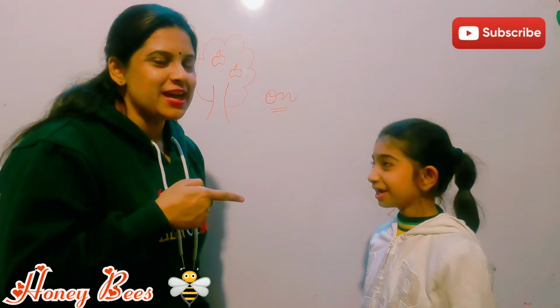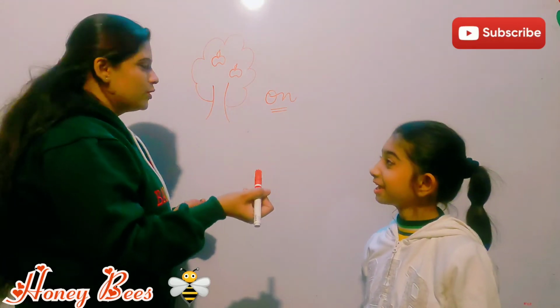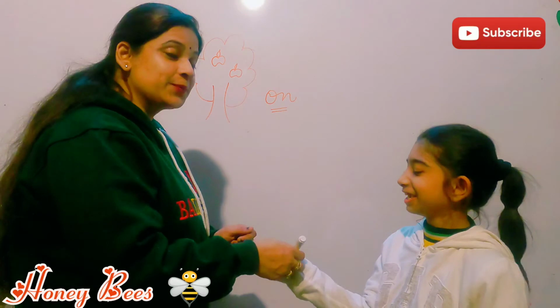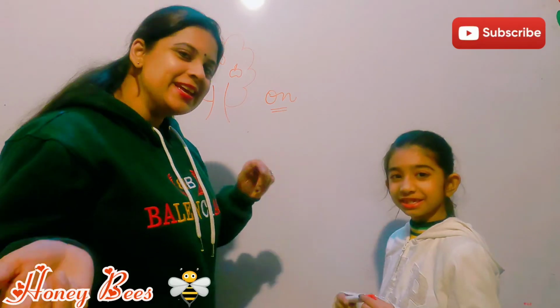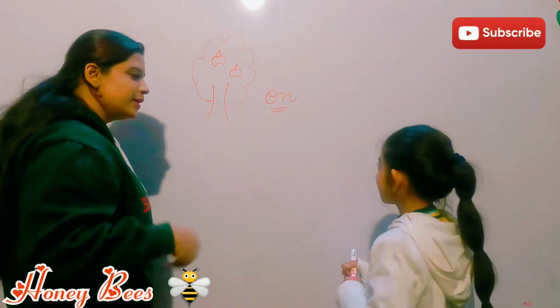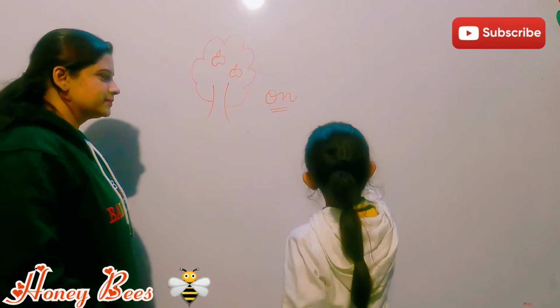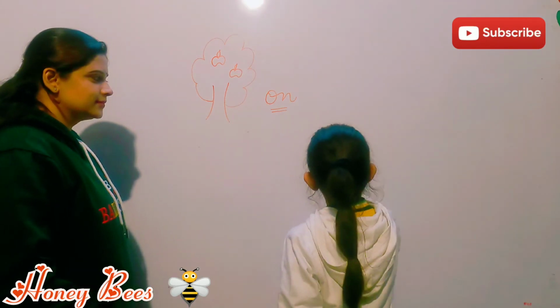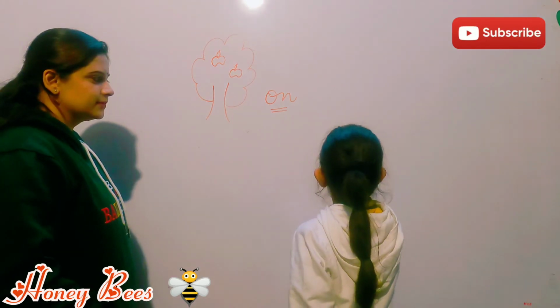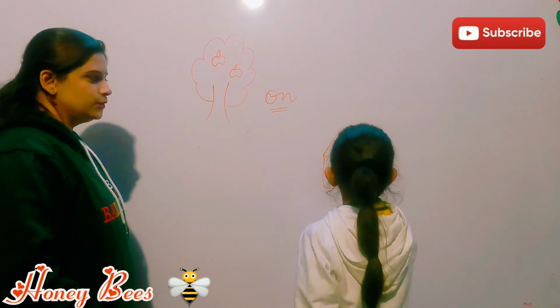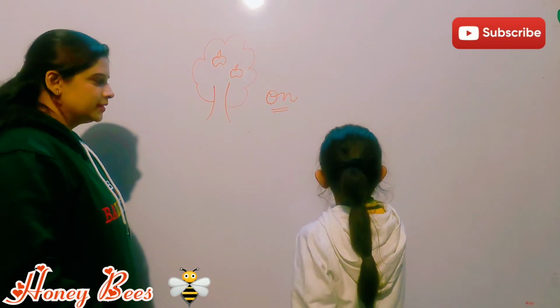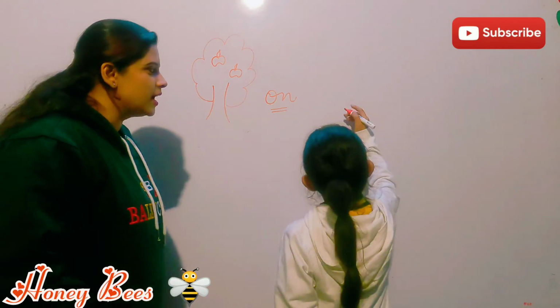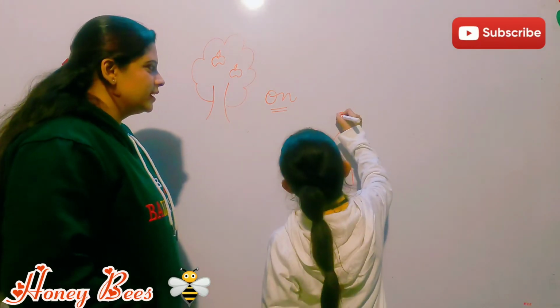Now I'm going to give a challenge to her. She will draw something and tell us a new preposition. Let's see what it is. Come on, Harsheen. She's drawing a house.